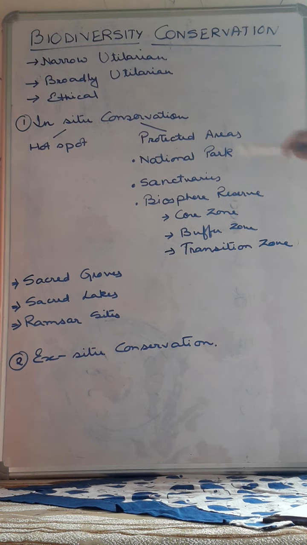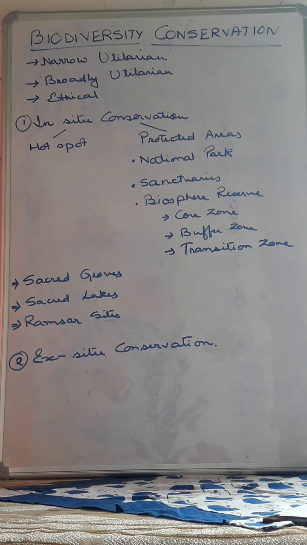The first is the in situ conservation. In situ conservation means the protection in its natural habitat. When we are protecting the plant or the animal in its natural habitat, then it is known as in situ conservation. Now in situ conservation consists of two parts, one is hotspot and the other is the protected area.